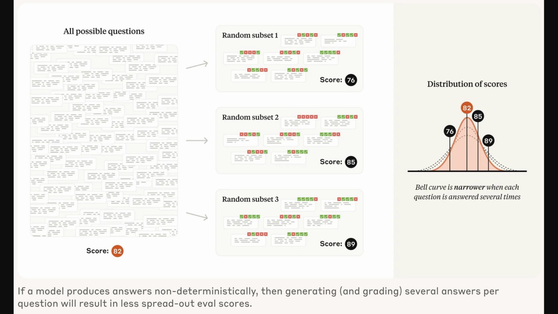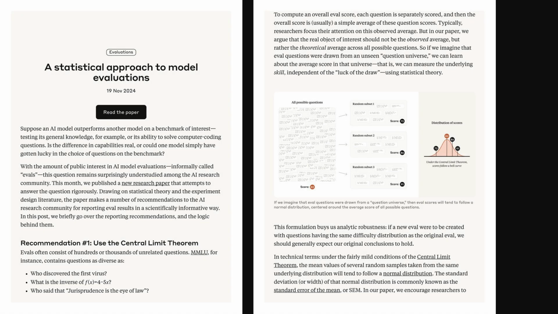Okay, so to wrap up our discussion of this post by Anthropic on statistically sound AI evaluations, the key takeaways are: 1. Always consider the uncertainty in your eval scores by calculating and reporting standard errors. And 2. Remember that question selection, especially clustered selection, can significantly impact variance and should be accounted for using appropriate statistical methods.